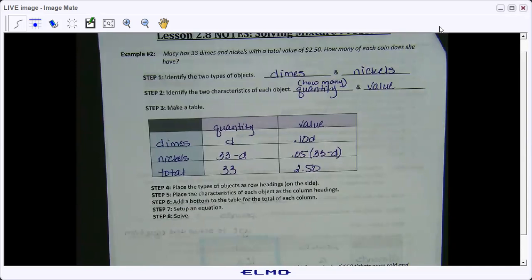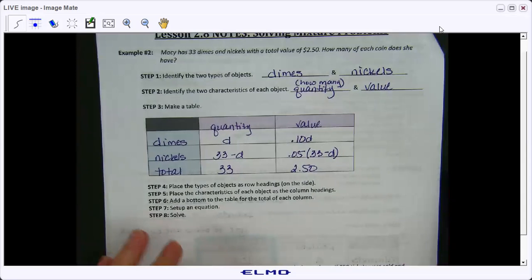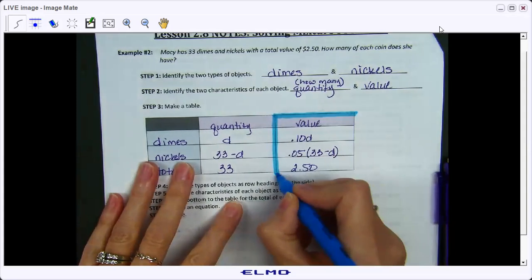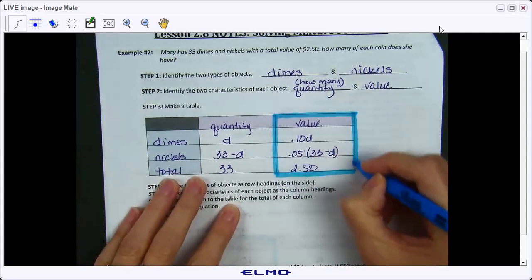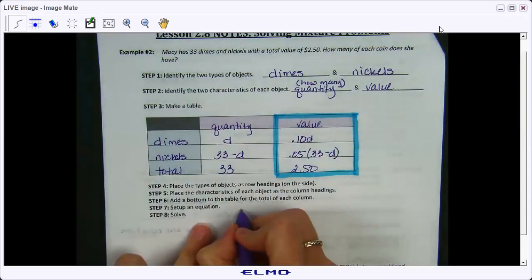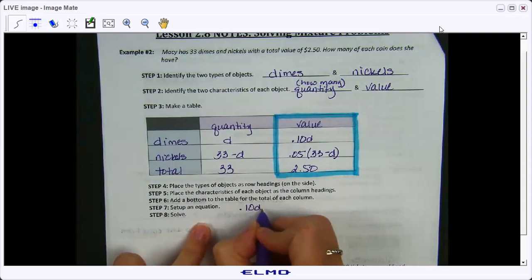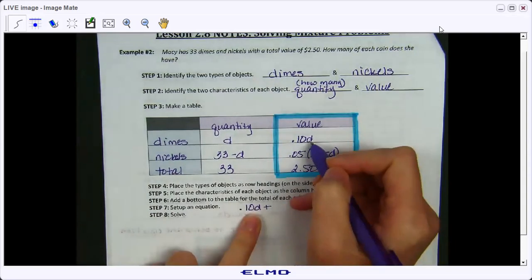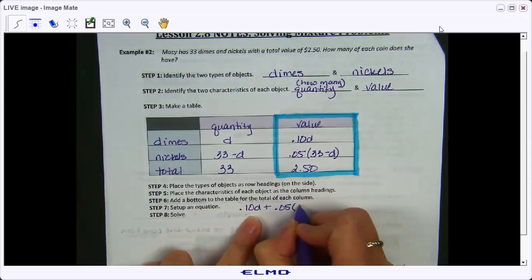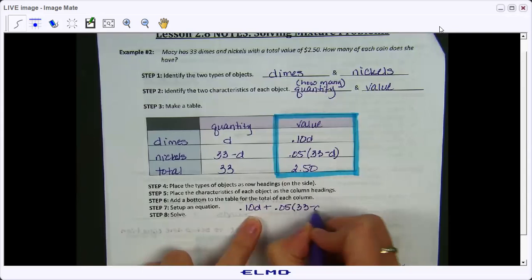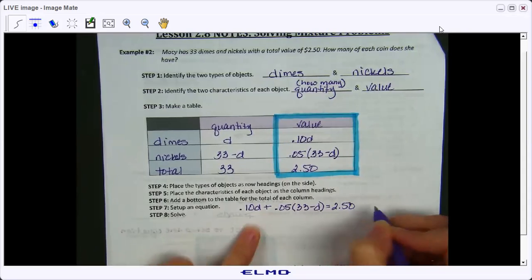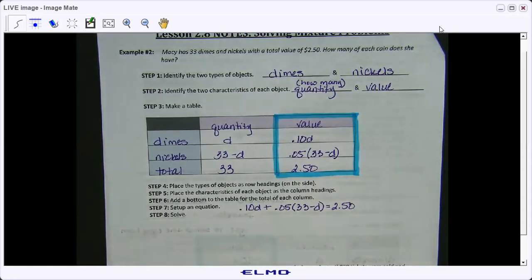Okay, so now let's go and set up our equation. Remember, we're gonna use this information here. And we do not need to multiply the total by anything this time. So we have 0.10D plus, that's the value of the dimes, plus the value of the nickels, which would be 0.05 times 33 minus D equals a total of $2.50 in money for both nickels and dimes. Okay.